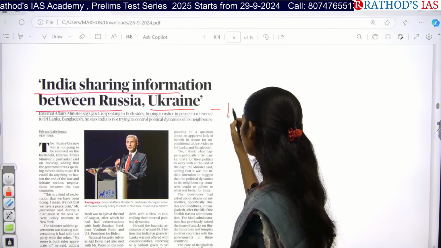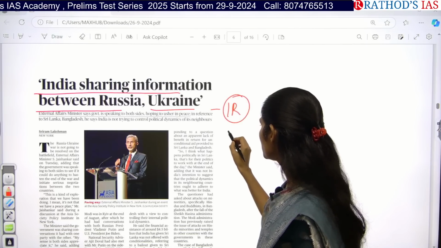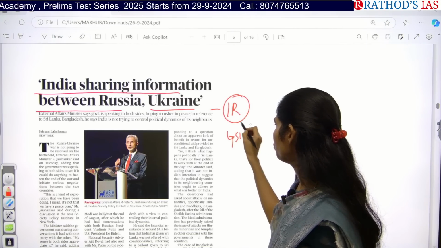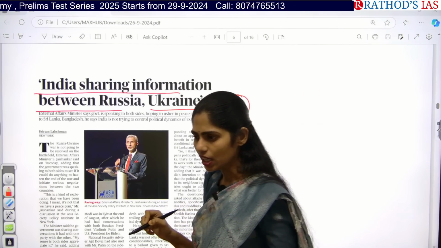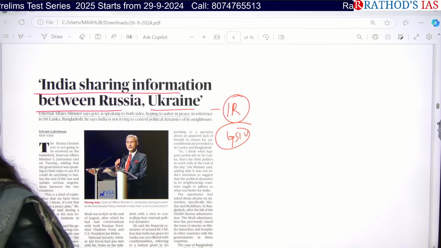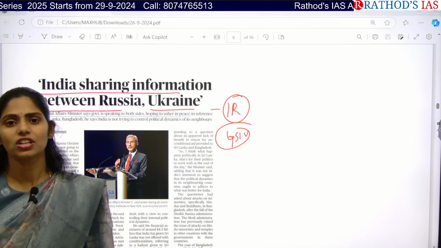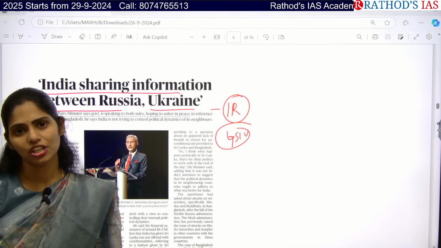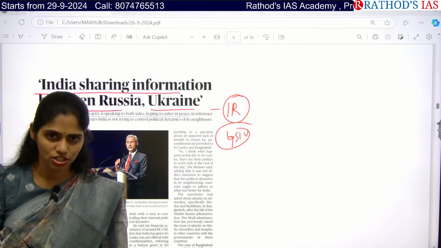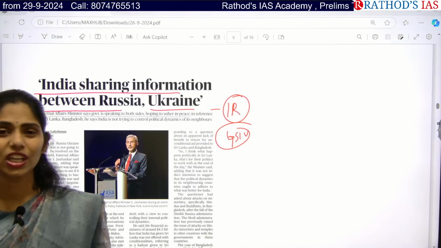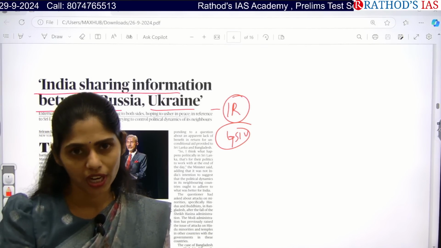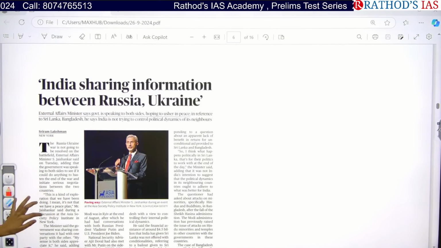This topic will be important from your international relations and even from GS paper 4 ethics, because you get some theoretical questions in your ethics from international relations, that comes under ethics in international relations. So you have to focus on even ethical dimensions from your IR articles. Now let us see this.